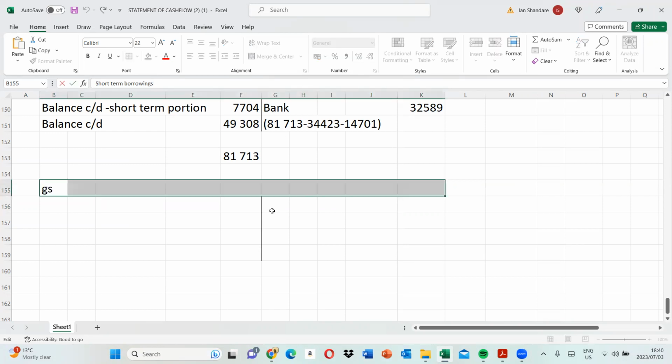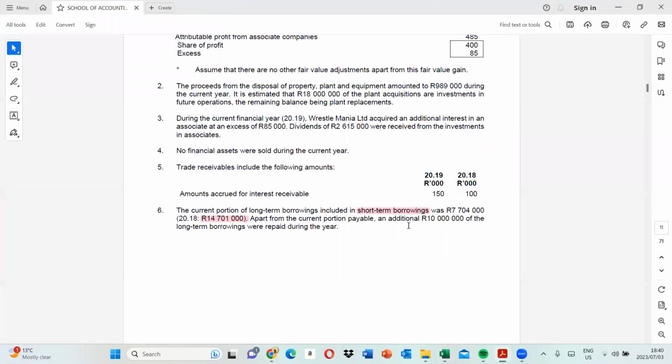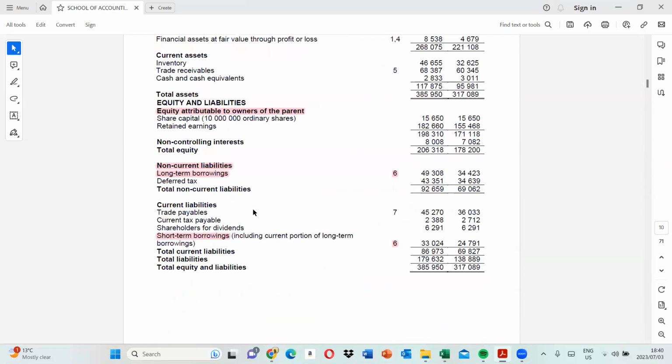Short-term borrowings, these are liabilities. So we can have balance b/d. Short-term borrowings, balance b/d is how much? Can you see the short-term borrowings now? They consist of both a portion which came from long-term borrowings and the short-term borrowings. We have 14,701, this is the portion. Let's see how much we have in the statements.